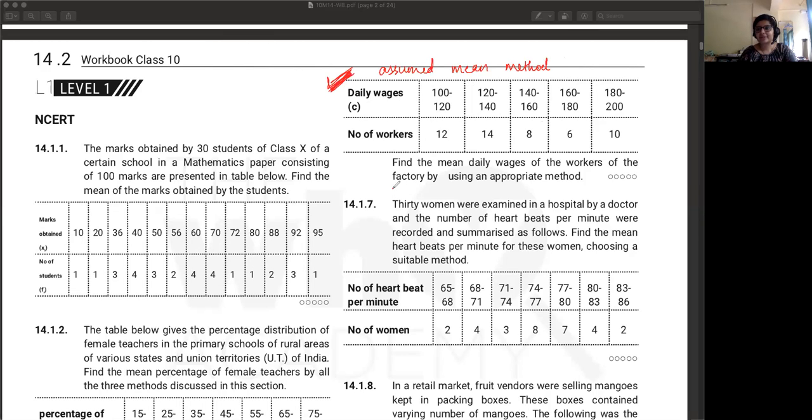How many of you do not remember how to use the assumed mean method? Can raise your hand or you can tell me. Okay, ठीक है. I'll do it with you guys on the whiteboard then.